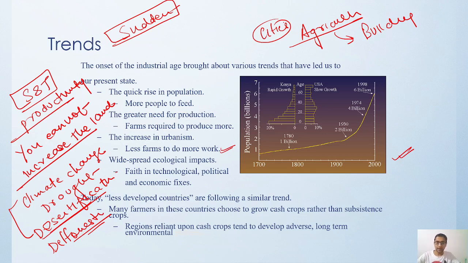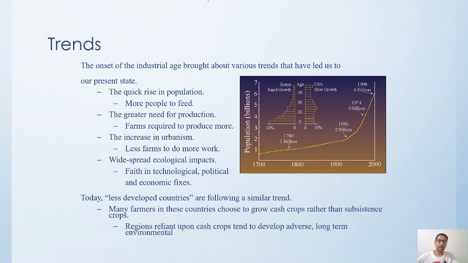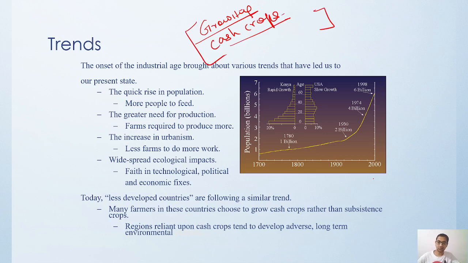Now, since agriculture is slowly becoming commercialized, people are growing more cash crops, mostly for selling rather than for their own subsistence.